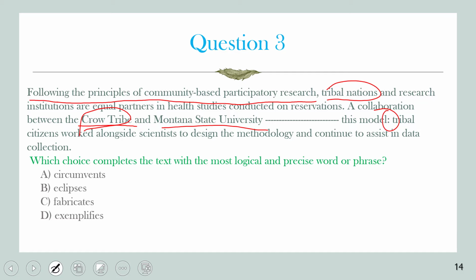So these people from the Crow tribe and Montana State University, what did they do to this model? They followed it. Okay, they followed this model.